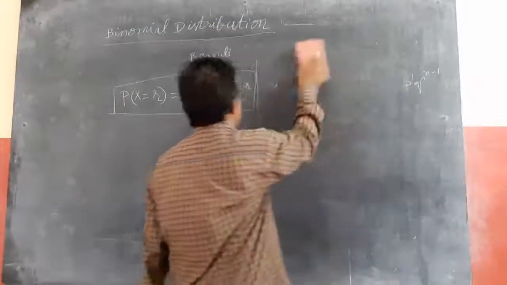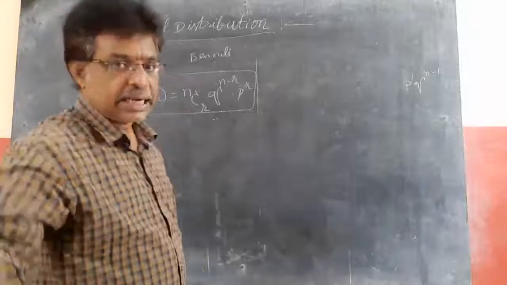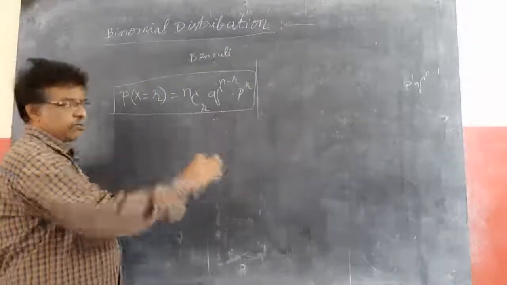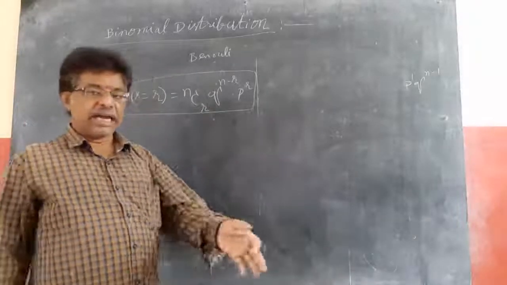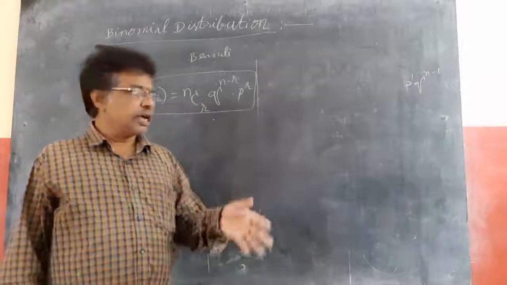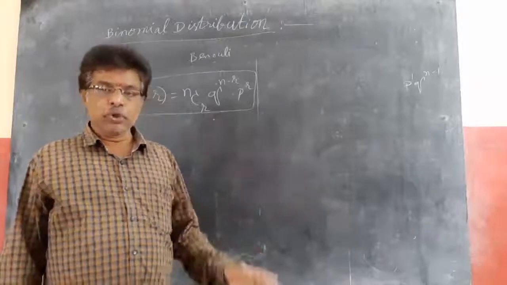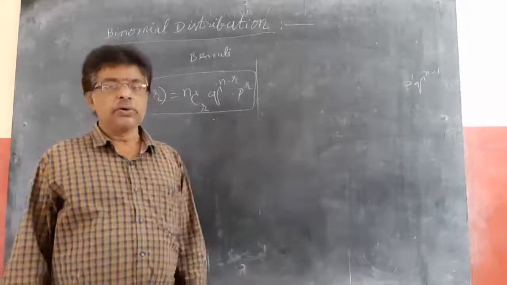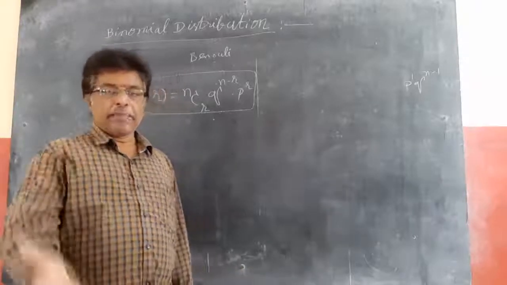Now, when is this useful? It is useful when n is finite, and each time the experiment is conducted, success or failure are equally likely but mutually exclusive outcomes, and one outcome should not depend on the other.